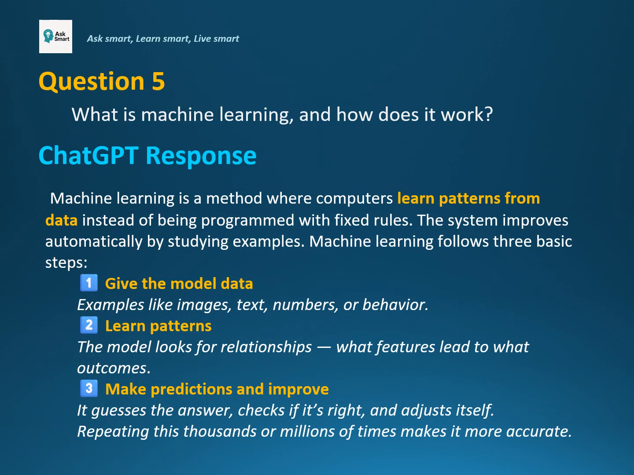Question 5. What is machine learning and how does it work? Here is ChatGPT response. Machine learning is a way for computers to learn from examples instead of following fixed rules. It works by feeding the model large amounts of data, like text or images. The model studies that data, discovers patterns, and starts making predictions. When it guesses wrong, it adjusts itself and tries again. By repeating this process many times, the model becomes more accurate and learns to handle new questions or tasks.